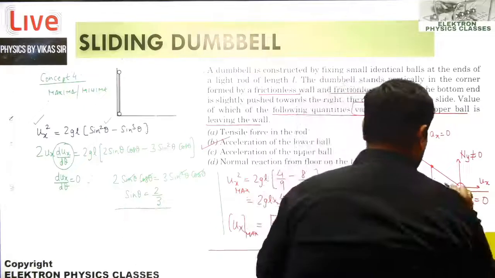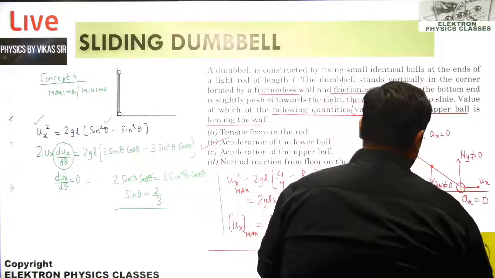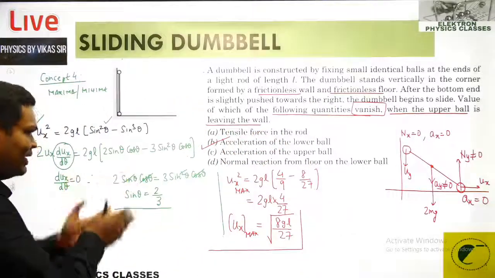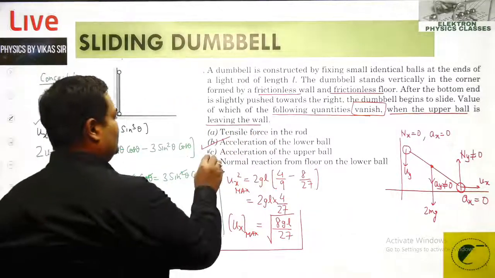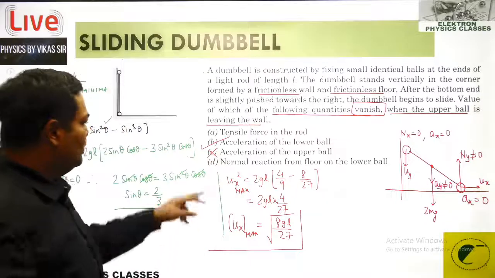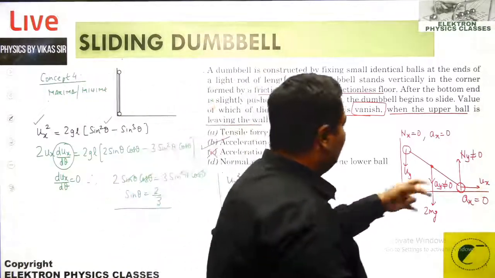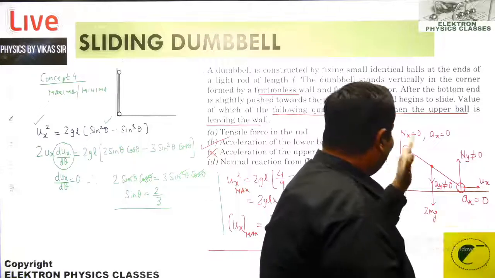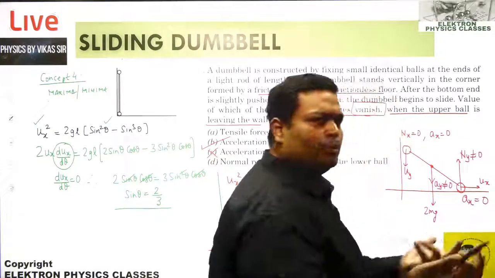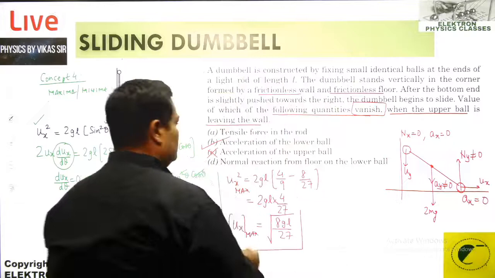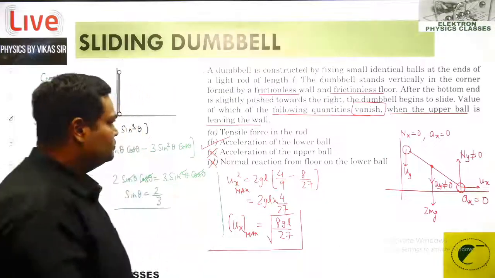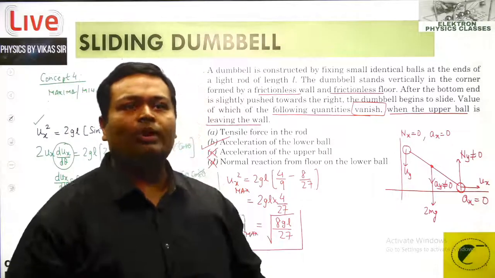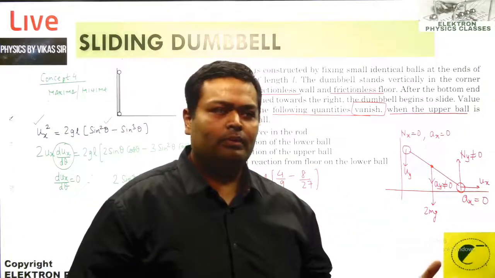It cannot be 0. Why it cannot be 0? Because the gravity is still acting on it. It will definitely pull it down, definitely bring it down. So C is the wrong option here. Normal reaction from the floor on the lower ball, of course it is there, it cannot vanish. There is a contact with it, this contact is broken, this contact is never broken. It's absolutely wrong.